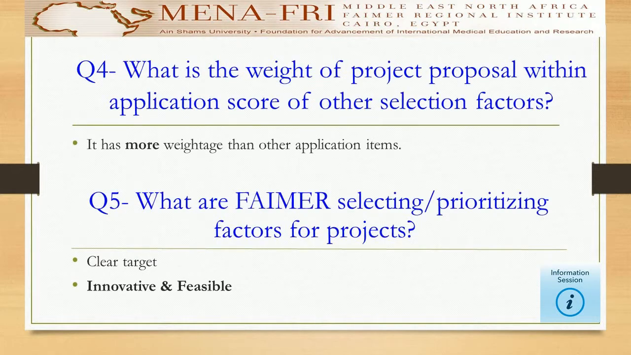Fourth question: what is the weight of project proposal within application score of other selection factors? Answer: it has more weightage than other application items. Fifth and last question: what are FAIMER selecting and prioritizing factors for projects? Answer: clear target, innovative and feasible.